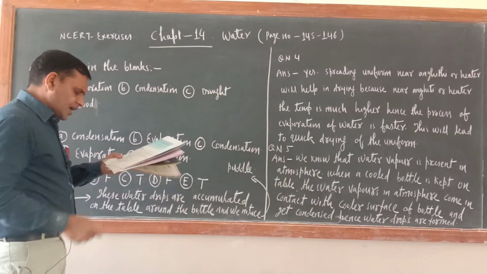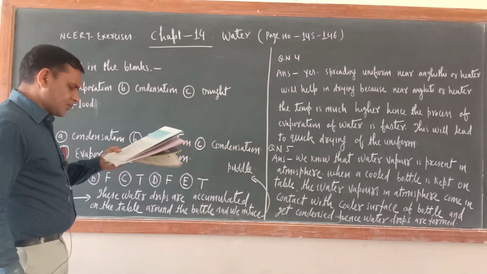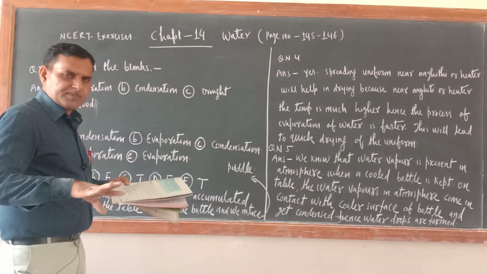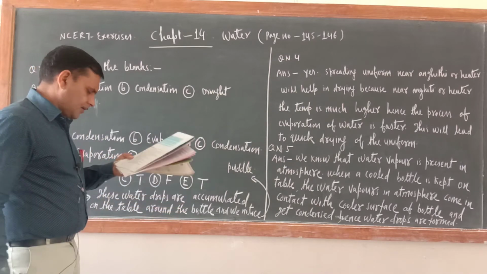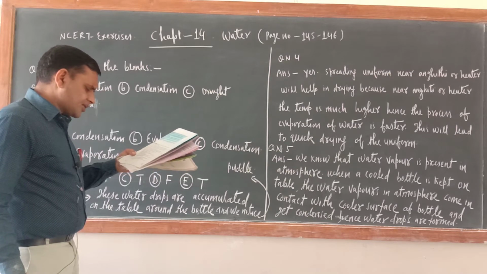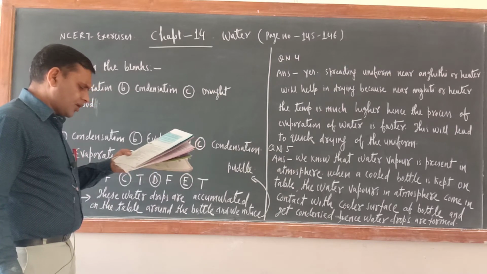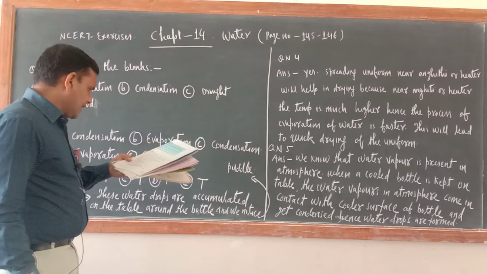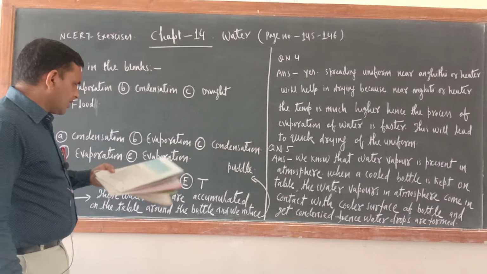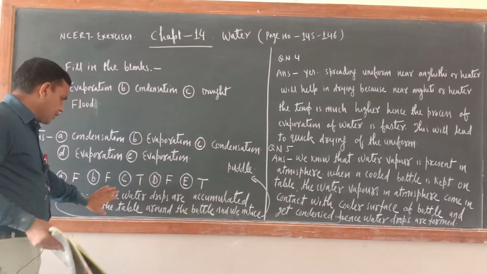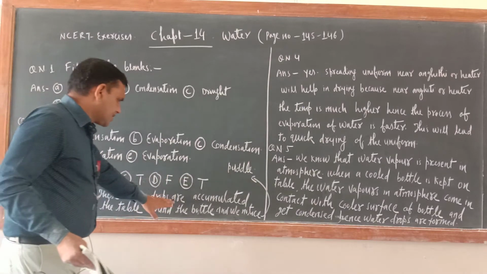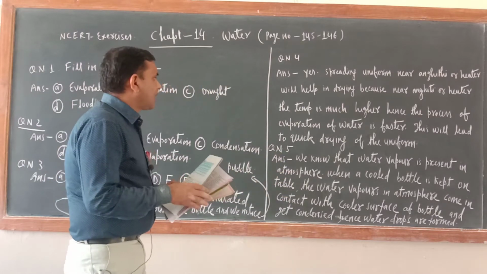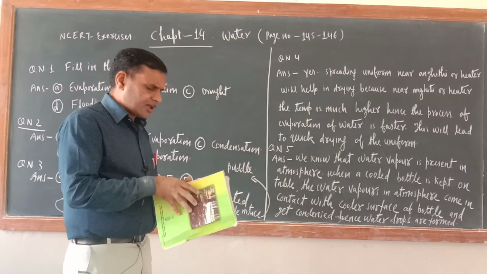D is: the evaporation of water takes place only in sunlight. False. It takes place all the time. Let it be sunlight, let it not be. Water vapor condenses to form tiny droplets of water in the upper layers of air where it is cooler. This is true. Don't write this one here; this is part of question number 5's answer. So in this way question number 3 is over.